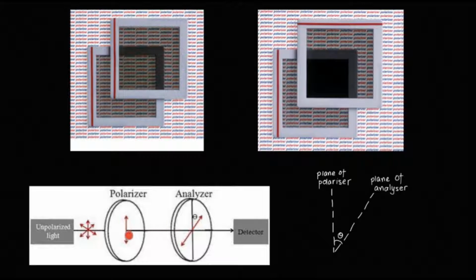So in this case, if this is the plane of the polarizer, you consider this is the plane of the polarizer and you consider this is the plane of the analyzer. Fine. Now can you see there is an angle coming into the picture?